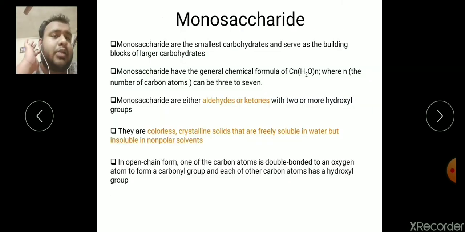The monosaccharides are the simplest carbohydrate macromolecules, which serve as building blocks of the larger biological macromolecules or carbohydrates. They usually have the empirical formula CnH2nOn, that is, Cn(H2O)n. These can be either aldose or ketose depending on which kind of carbonyl group they contain. They are usually colorless, crystalline solids that are freely soluble in water but insoluble in nonpolar solvents.